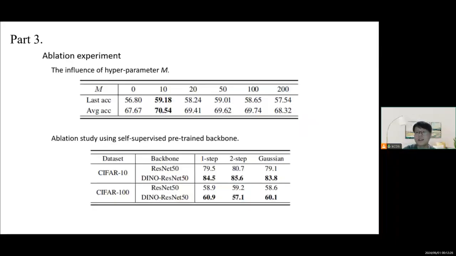We have conducted ablation experiments on 2 aspects. Firstly, we conducted ablation experiments to analyze the influence of parameter M on last accuracy. Secondly, to get rid of the concerns that the new classes in the 4 benchmark datasets have already been learned by the ImageNet pre-trained model, we conducted an ablation study using a self-supervised DINO ViT-B/16 backbone.